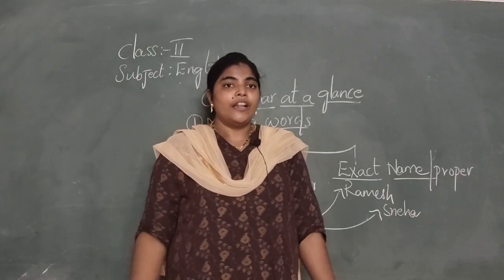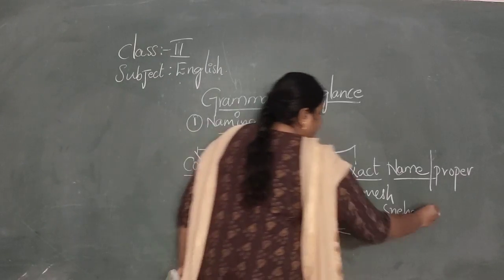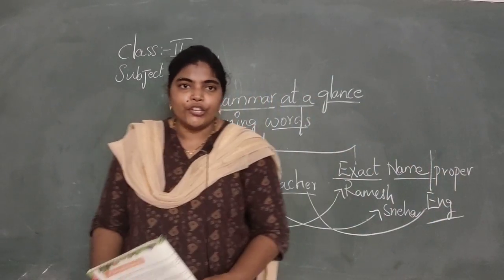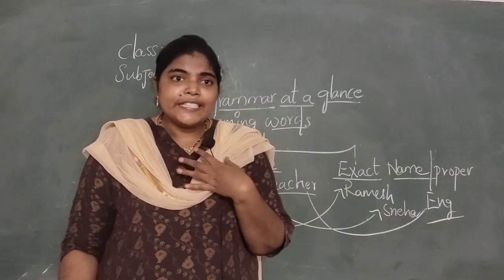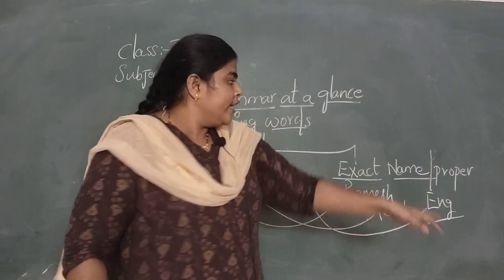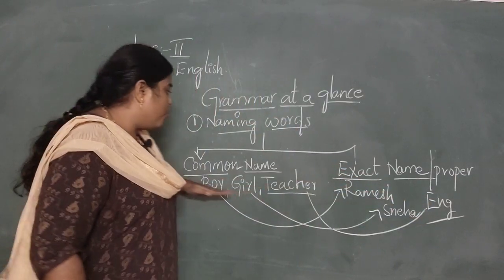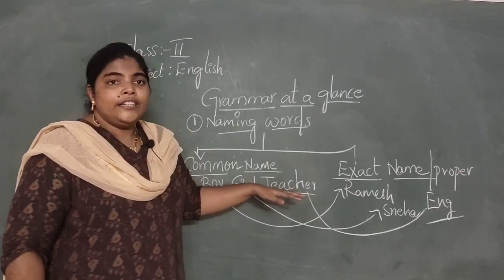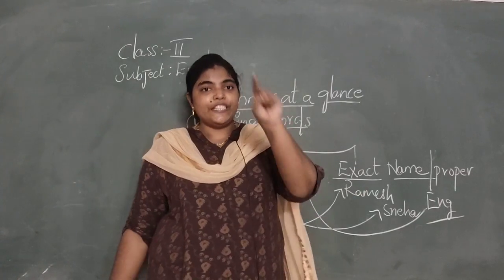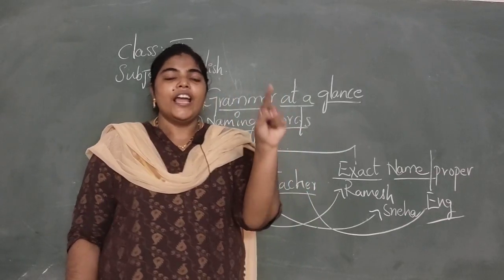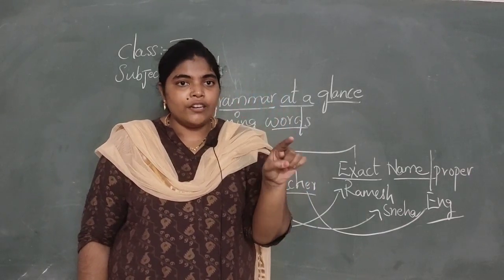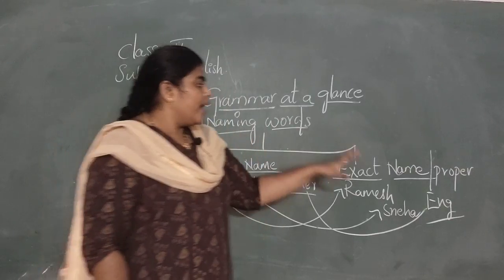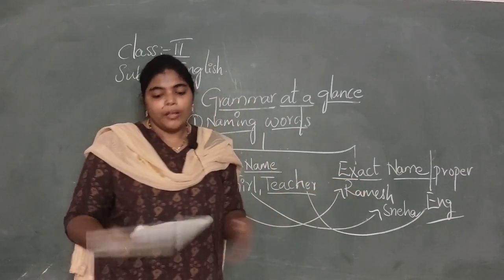See here, teacher. Many teachers were there, but I am specifying only the English teacher. Many teachers were there for you, but what is my subject? What am I teaching you? English, right? So these were the common names or common nouns. In these common nouns, if we specify one person or one thing, that is known as an exact name or proper name.